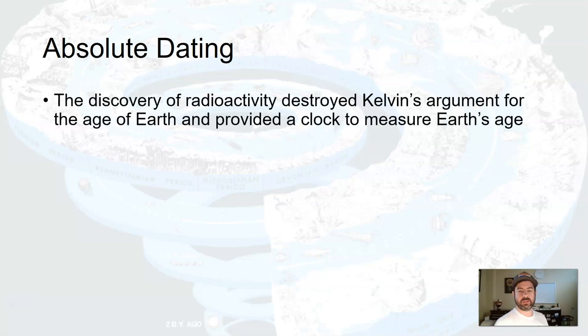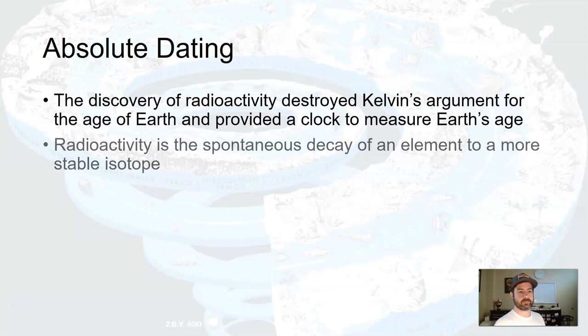So with the discovery of radioactivity, which is in the late 1800s, early 1900s, Marie Curie was kind of leading the charge in that. With the discovery of radioactivity, it really destroyed Lord Kelvin's argument about the age of the Earth and the cooling rate. Because radioactivity helped to provide a clock to measure Earth's age. In fact, specific age, absolute age, I should say.